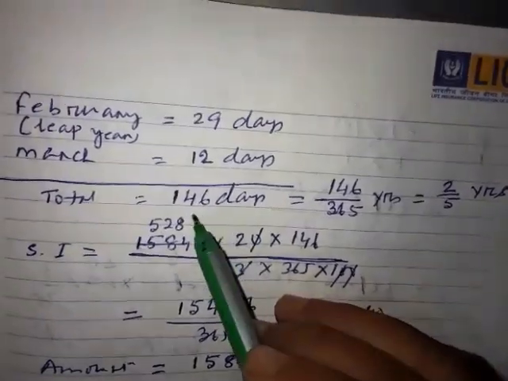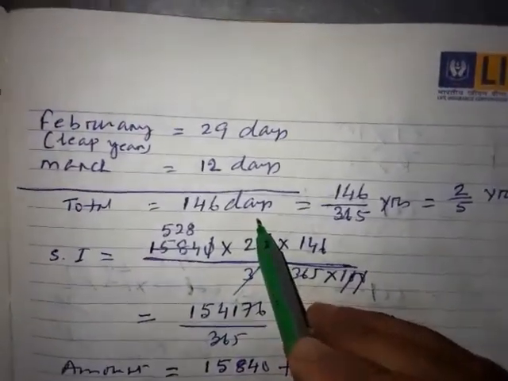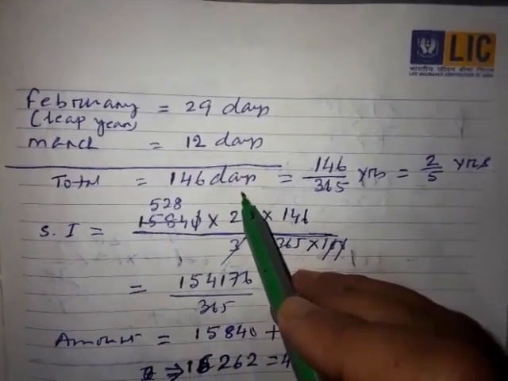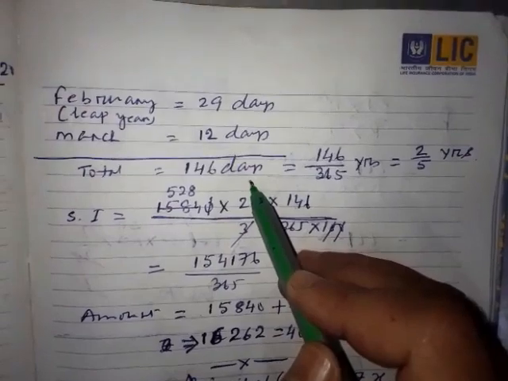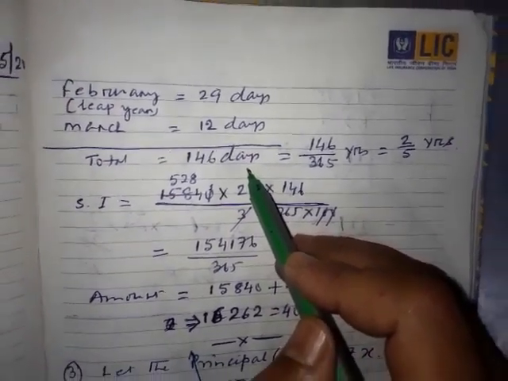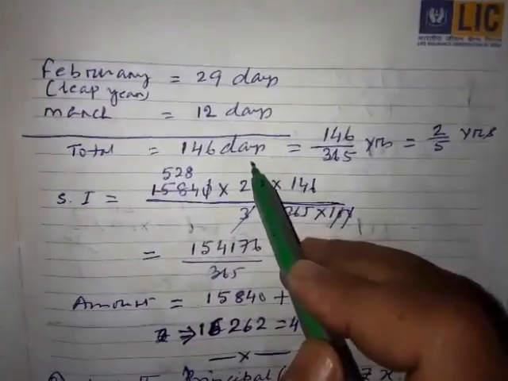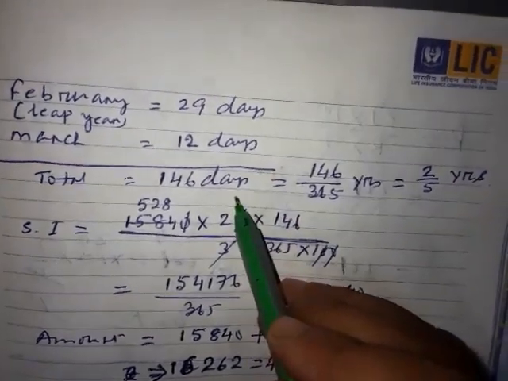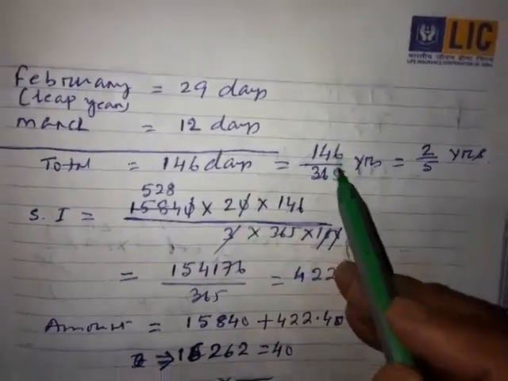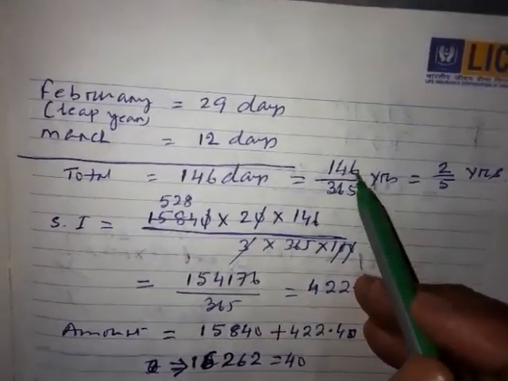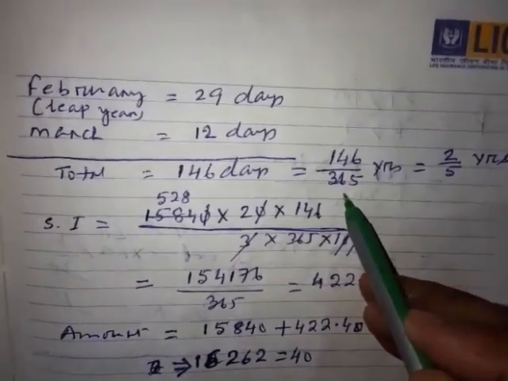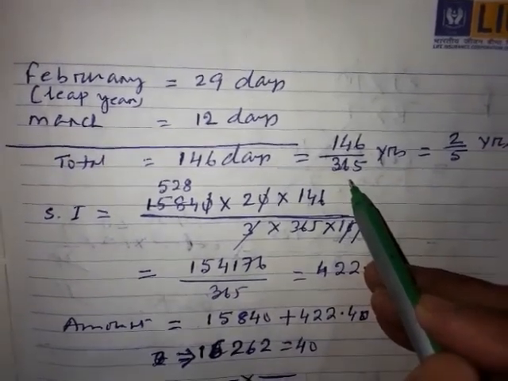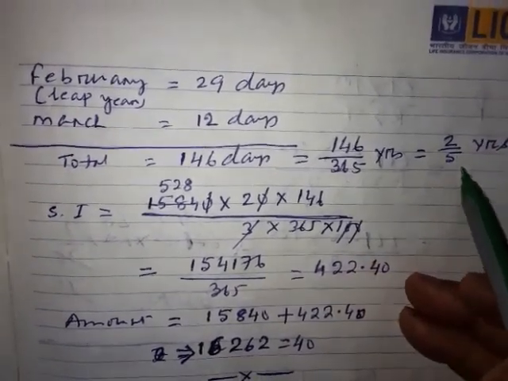Remember, time is in what, beta? Time is in days, and in rate it was given per annum. Annum means per year. So again I am telling you once more, whatever time unit is given in the rate, always convert the time into that particular unit. Here time is given in days and the rate is per annum. So to convert days into years, you are supposed to divide by 365. After doing the calculation, you get 2/5 years.